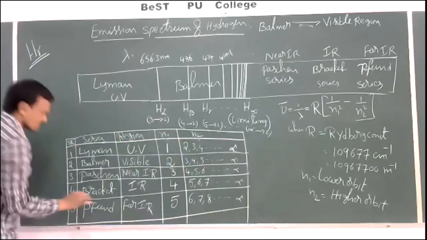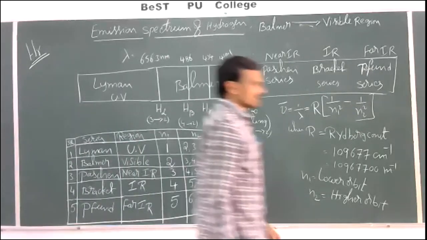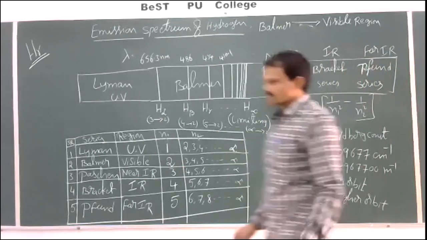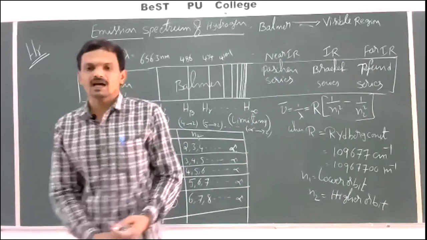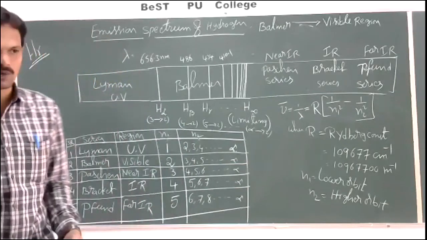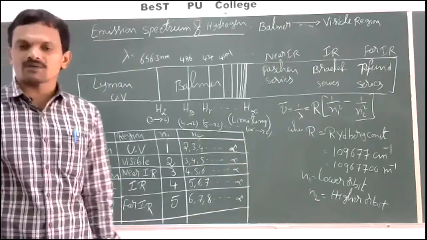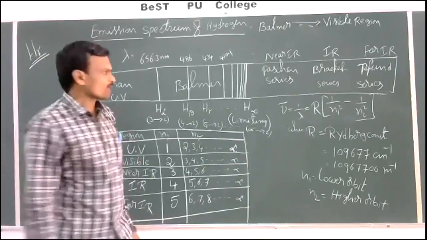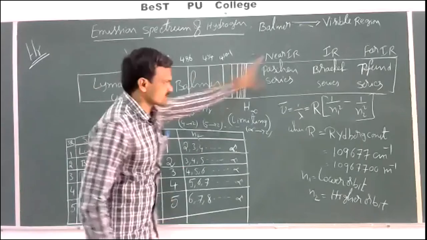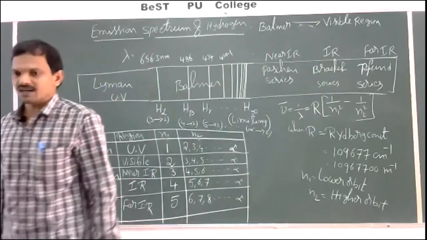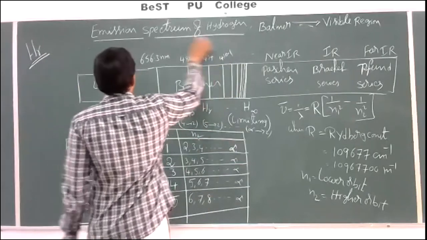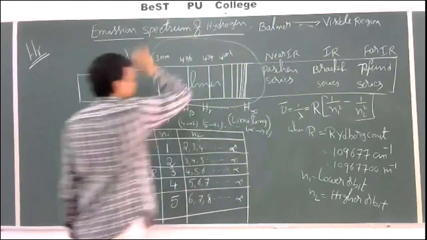This is regarding the complete emission spectrum of hydrogen. So the emission spectrum of hydrogen means by taking hydrogen gas in a discharge tube, and the light emitted from hydrogen gas is analyzed by passing through a prism, then we can obtain 5 series like this: Lyman, Balmer, Paschen, Brackett and Pfund. But out of these 5 series, only Balmer series is visible to our eyes.